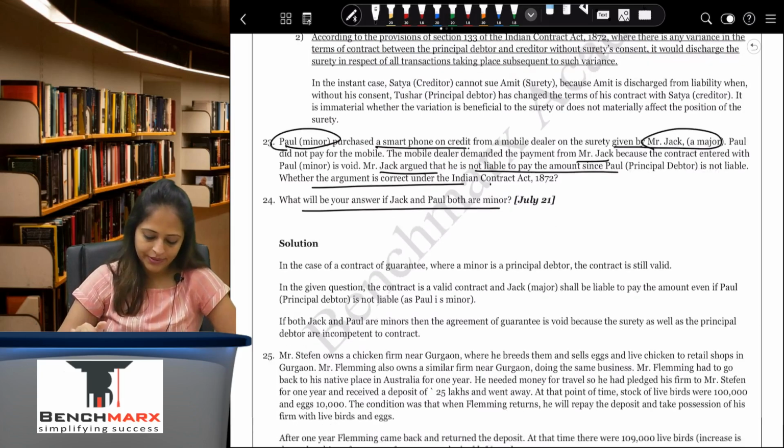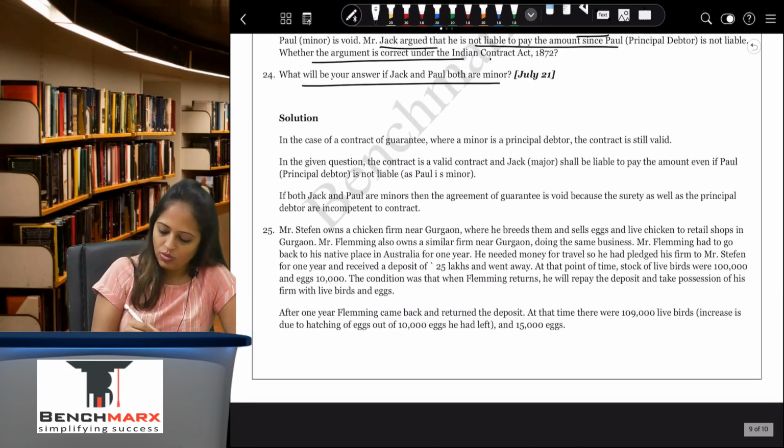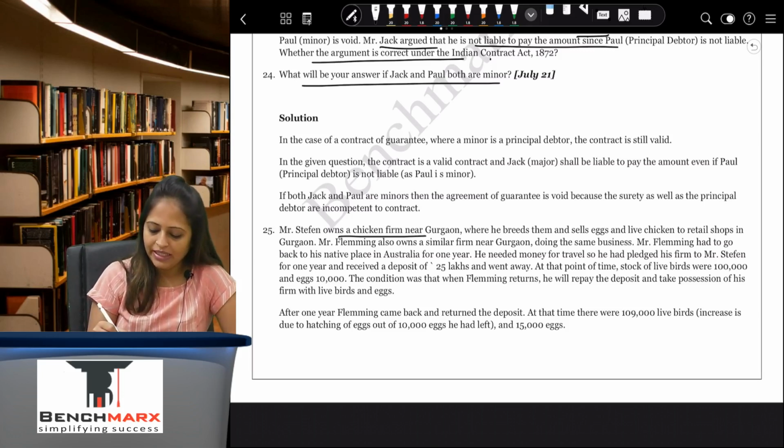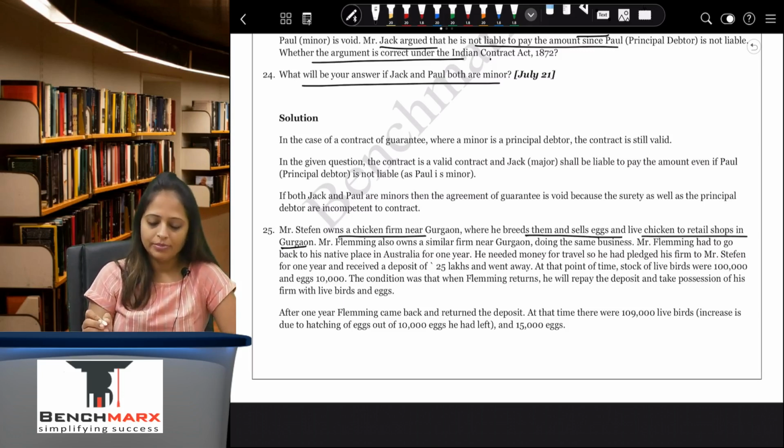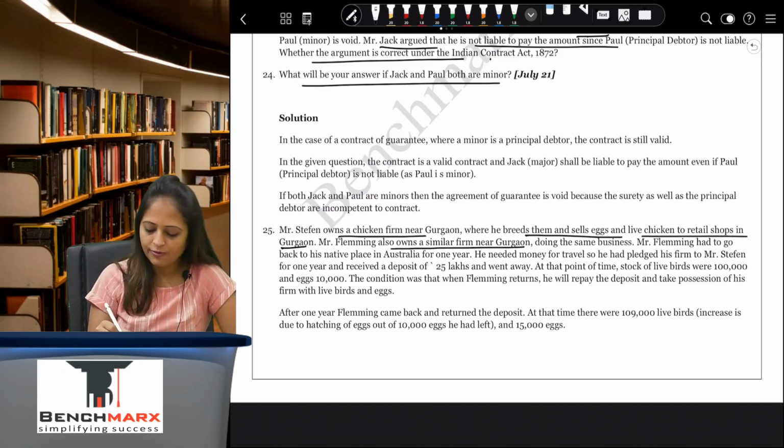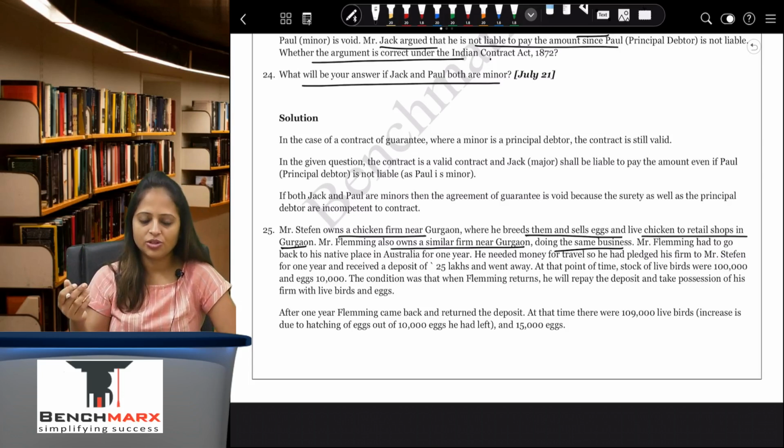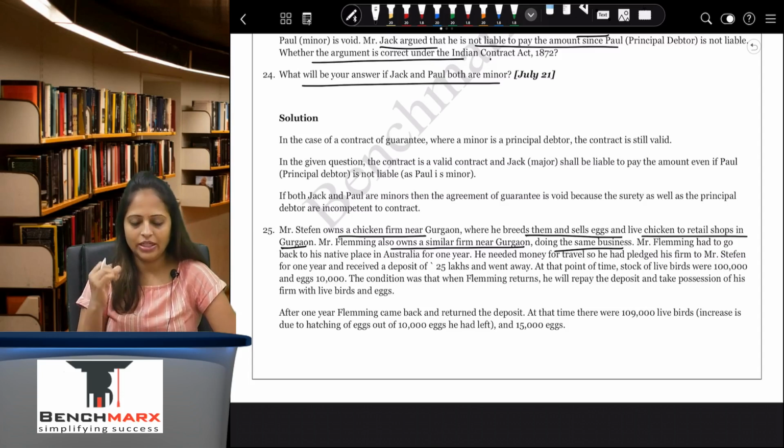Mr. Stephen owns a chicken farm near Gurgaon where he breeds them and sells eggs and live chickens to retail shops in Gurgaon. Mr. Fleming also owns a similar farm near Gurgaon doing the same business. Mr. Fleming had to go back to his native place in Australia for 1 year. He needed money for travel. So he had pledged his farm to Mr. Stephen for 1 year and received a deposit of 25 lakhs and went away.